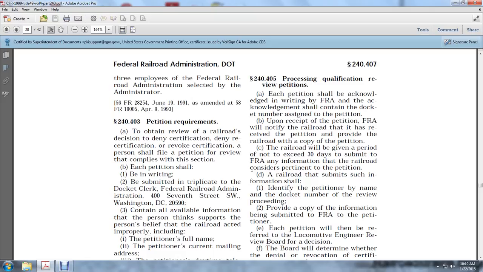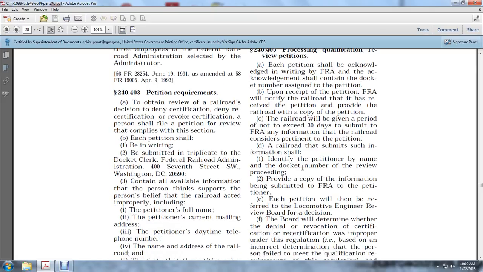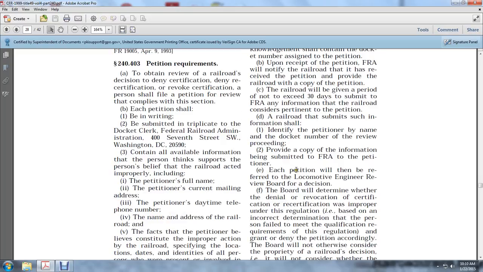Each petition will be referred to the Locomotive Engineer Review Board for a decision. The board will determine whether the denial or revocation of certification or recertification was improper under the regulation, based on an incorrect determination that the person failed to meet the qualification requirements of these regulations, and will grant or deny the petition accordingly.